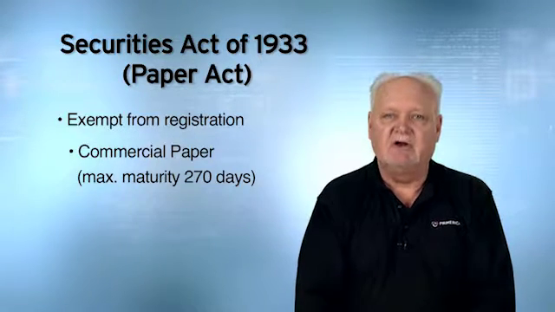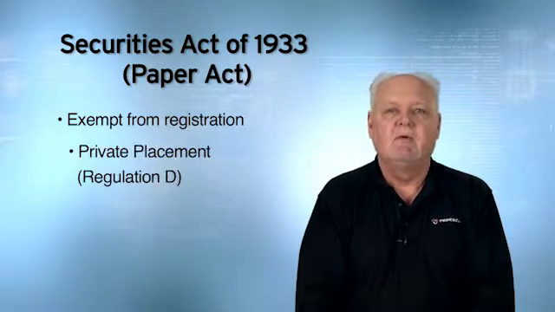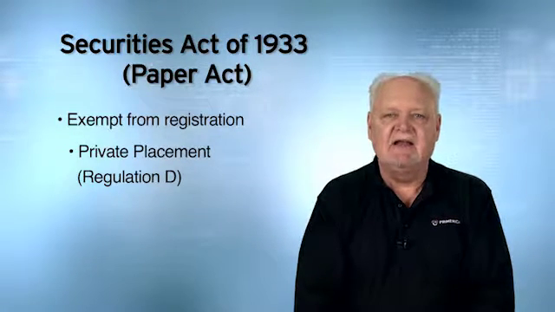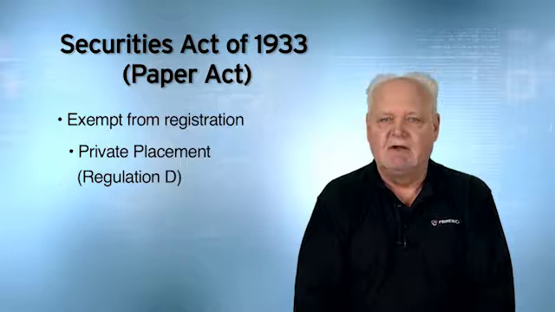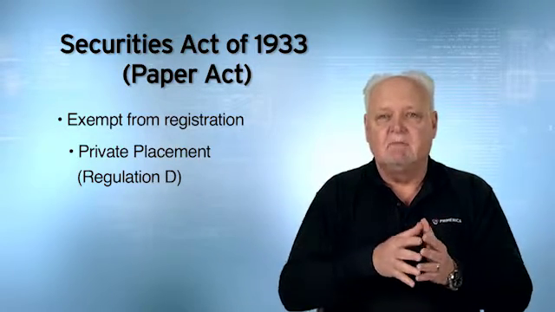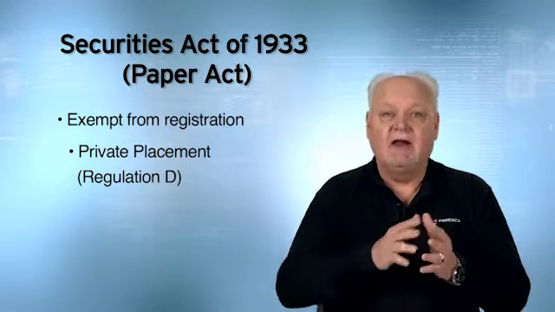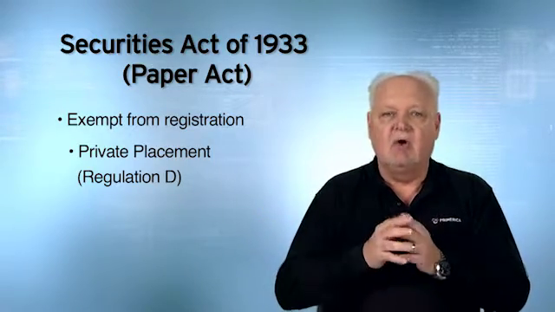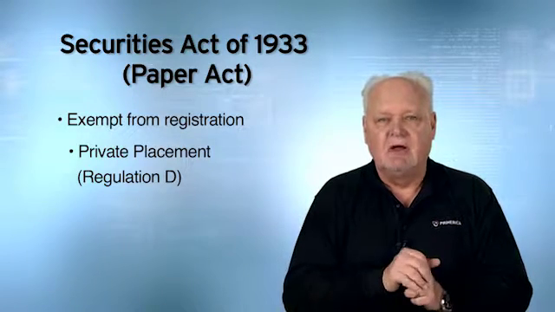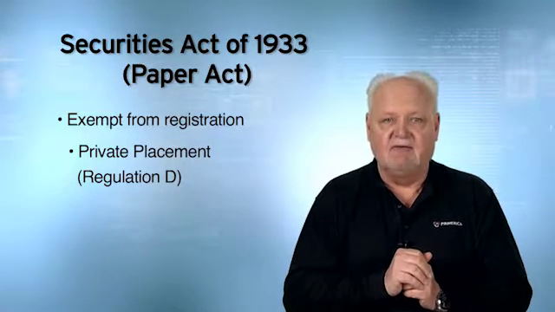Also exempt from registration under the Act of 1933 would be private placement. Now, this would be a new issue made in connection with Regulation D. So on the test, they might say a new issue made under Reg D or in connection with Reg D is known as the answer, private placement, and this is exempt from registration with the federal government.